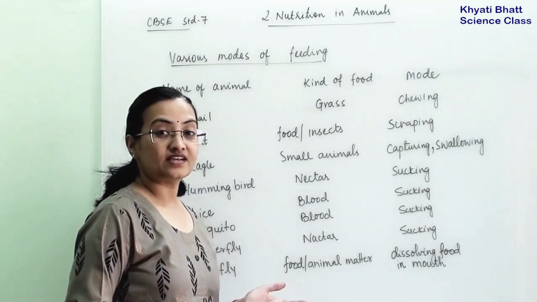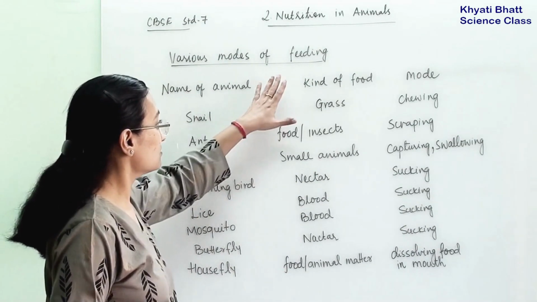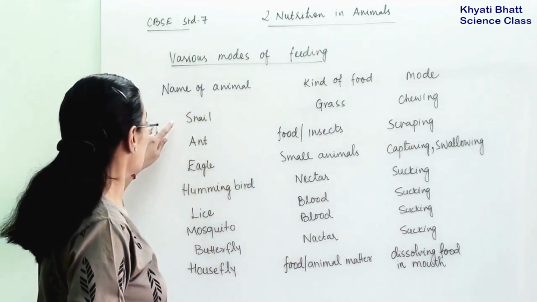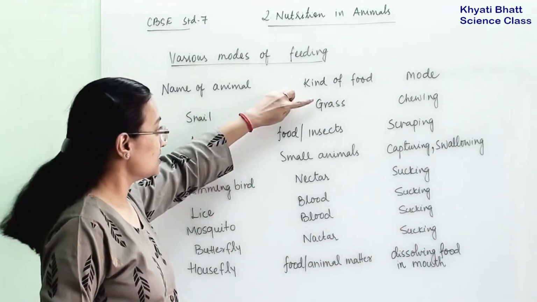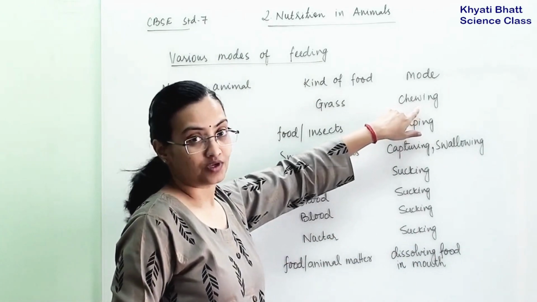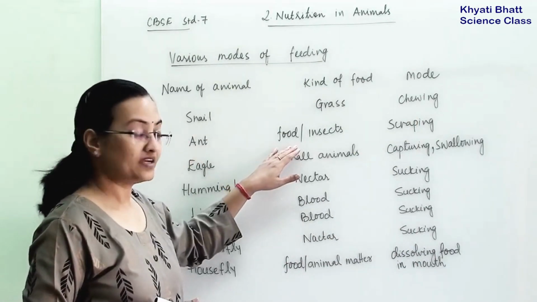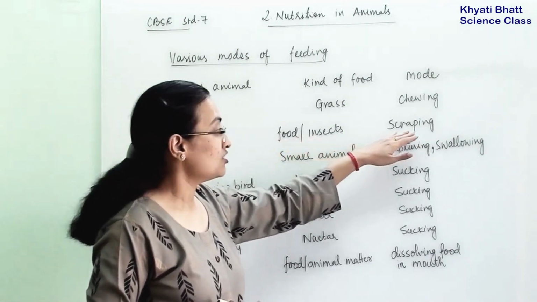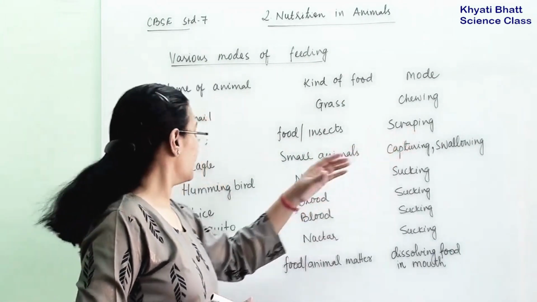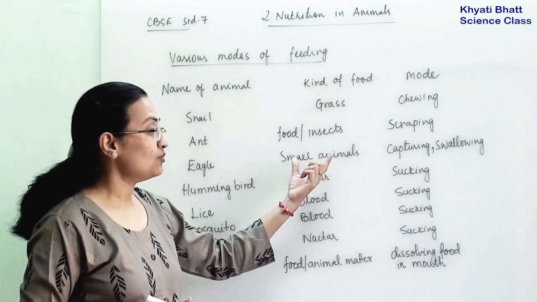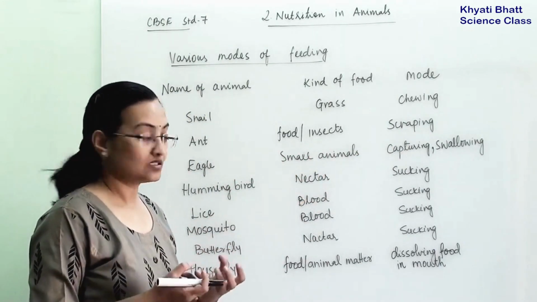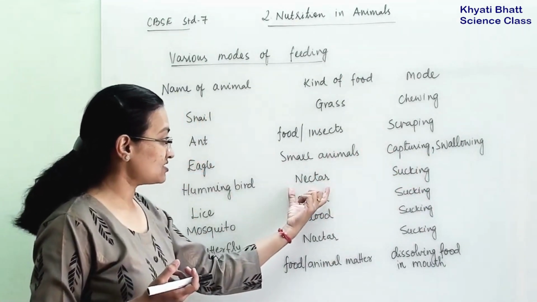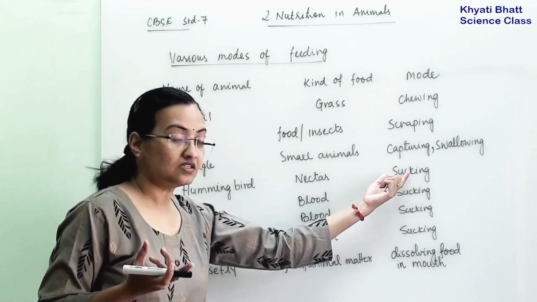Now let us understand via examples how various animals take various kinds of food and how their modes of feeding are different. The snail eats grass, and the mode of feeding is chewing. Second is the ant. The kind of food they eat is food particles or insects, depending on where they are. The mode of feeding for ants is scraping. Then comes the eagle. The eagle will capture small animals like rats, and after that the eagle will swallow them. Hummingbird will take nectar, and with its long beak, it will suck the nectar.